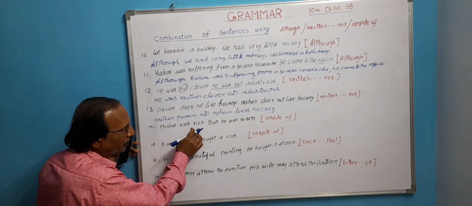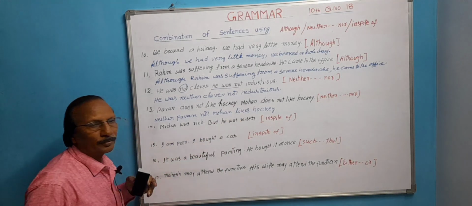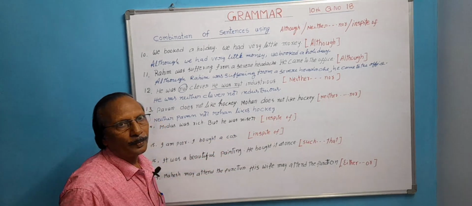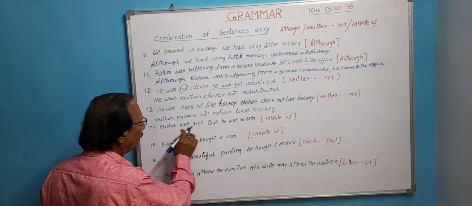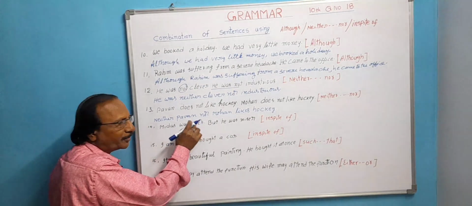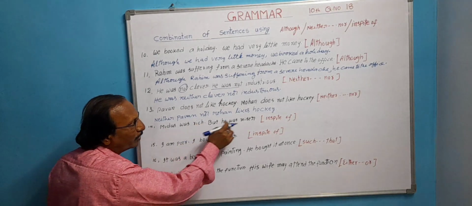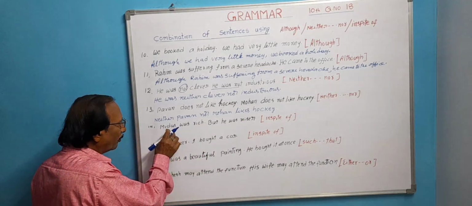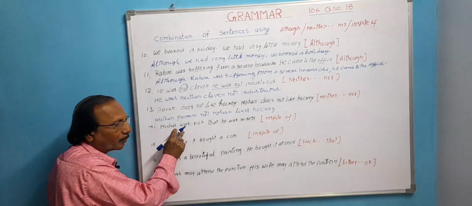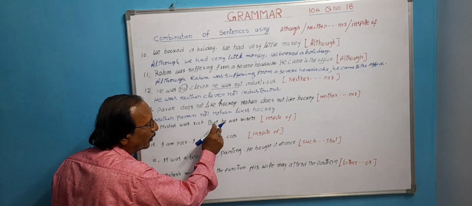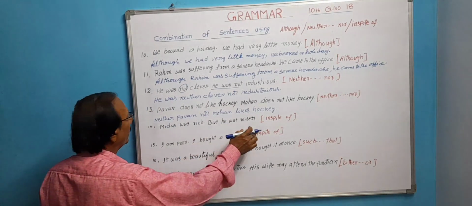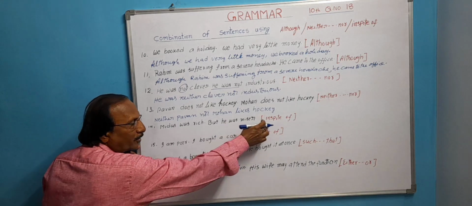Midas was rich, but he was a miser. We have to combine these two sentences using in spite of. Midas was rich. Midas is the subject, was helping verb, rich adjective. But he was a miser. Here Midas was rich, one positive sentence, but here there is the opposite, but he was a miser. How to combine? Using in spite of. In such case, write in spite of first.